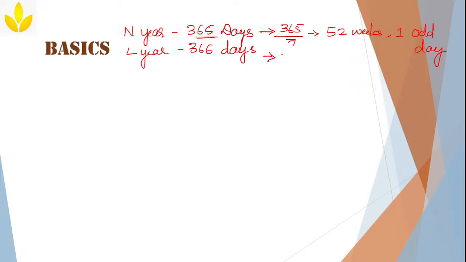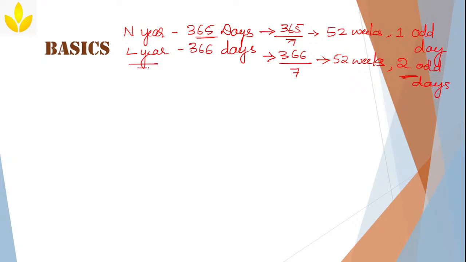Next, in a leap year, we have 366 days. To find the number of weeks, 366 by 7. So how many weeks? 52 weeks. See guys, if you are not understanding anything in between, you can ask me the doubts in the comment box. So there will be 2 extra days, that I will call odd days.